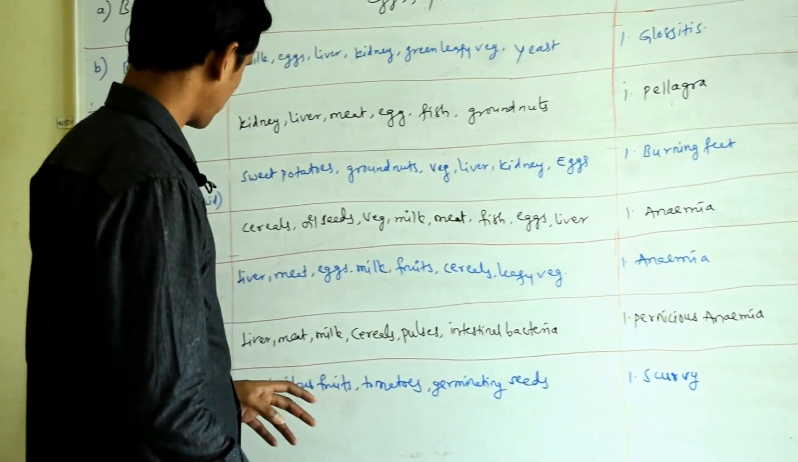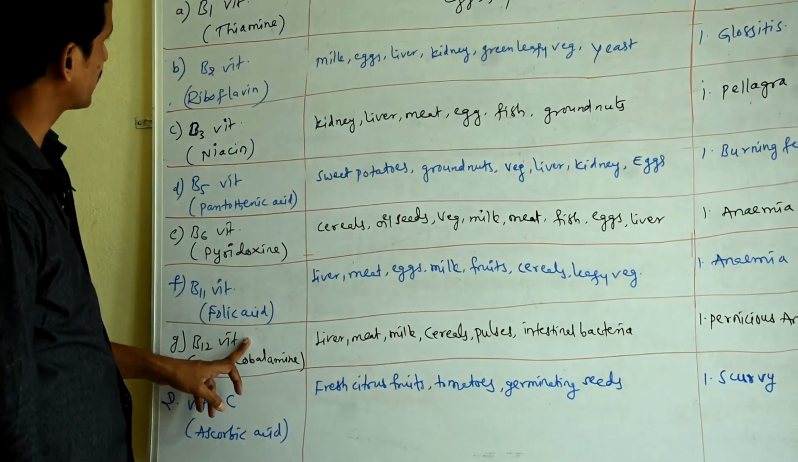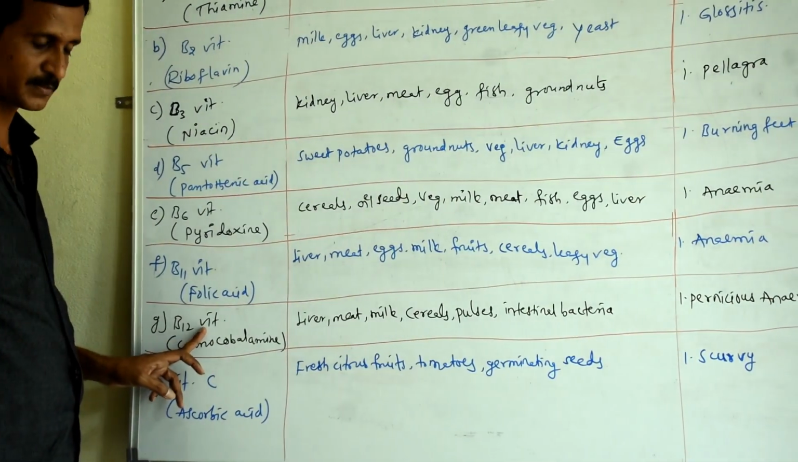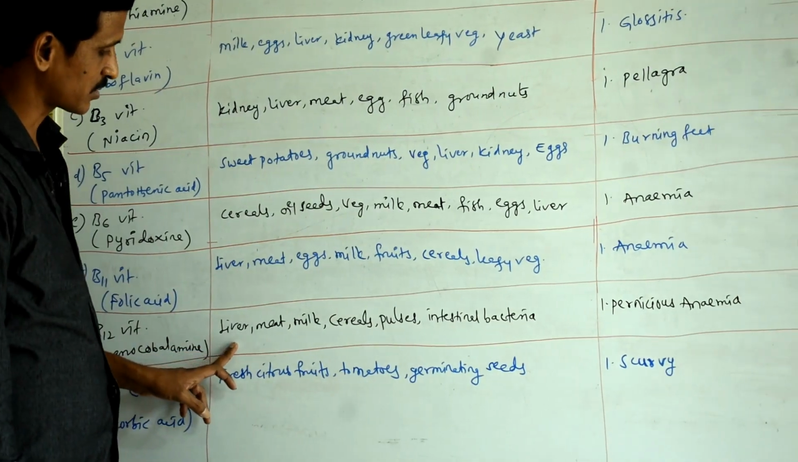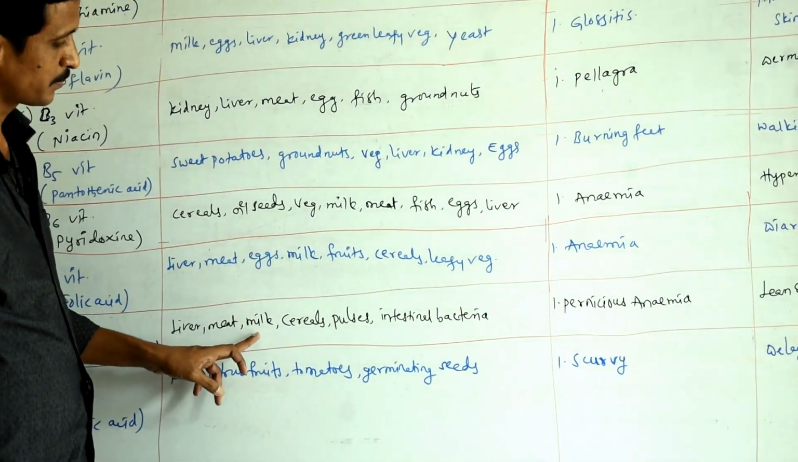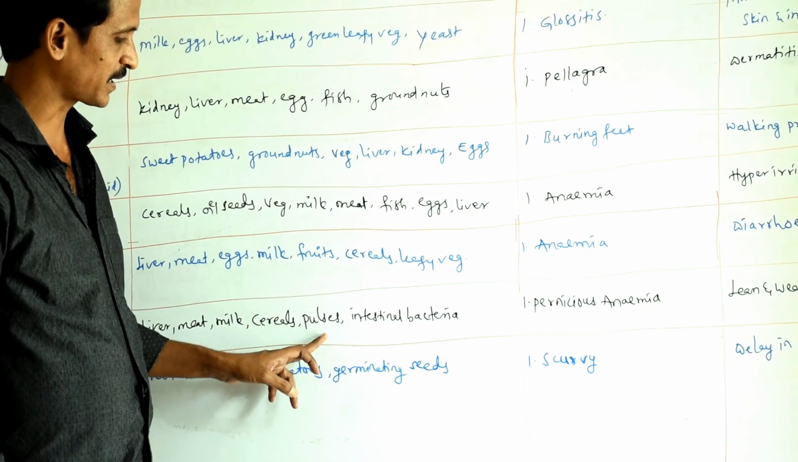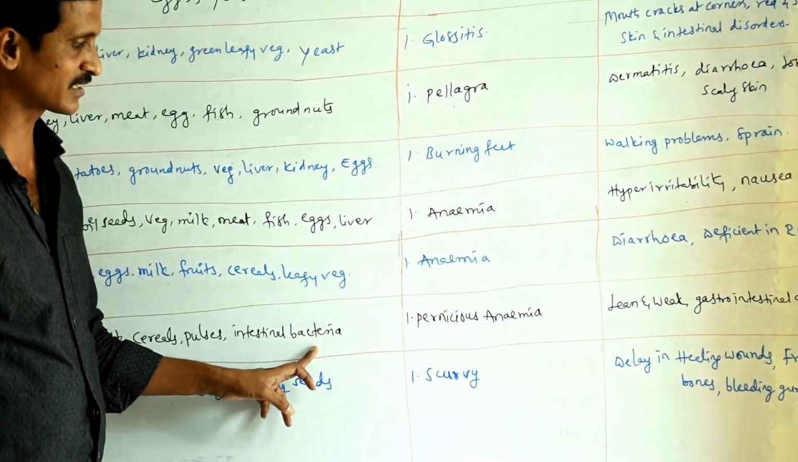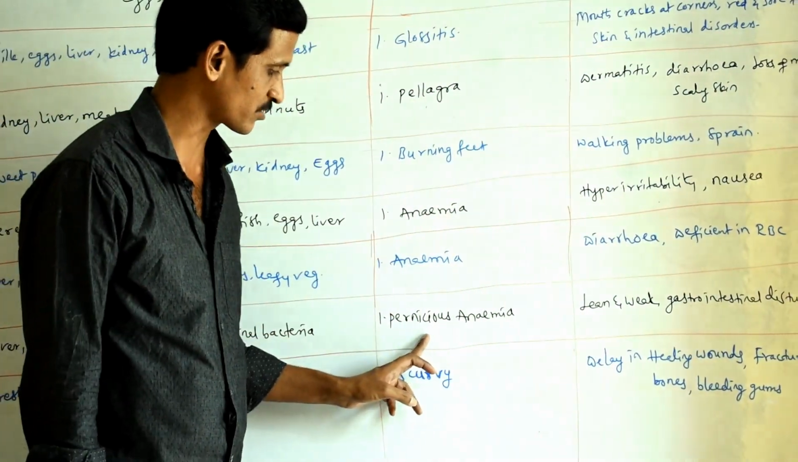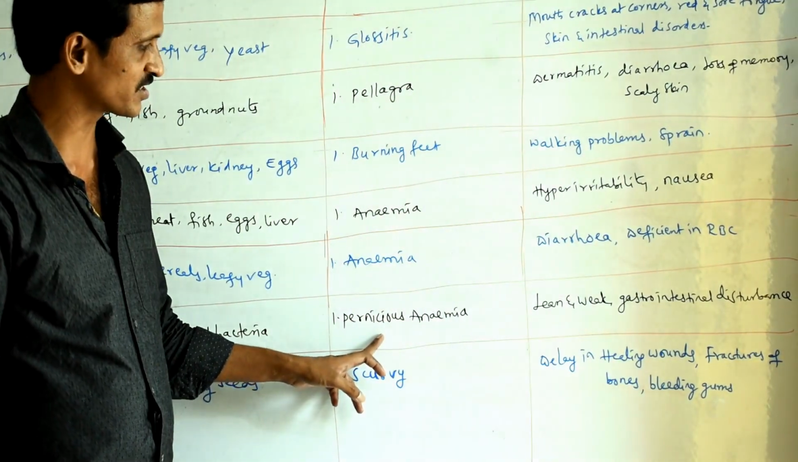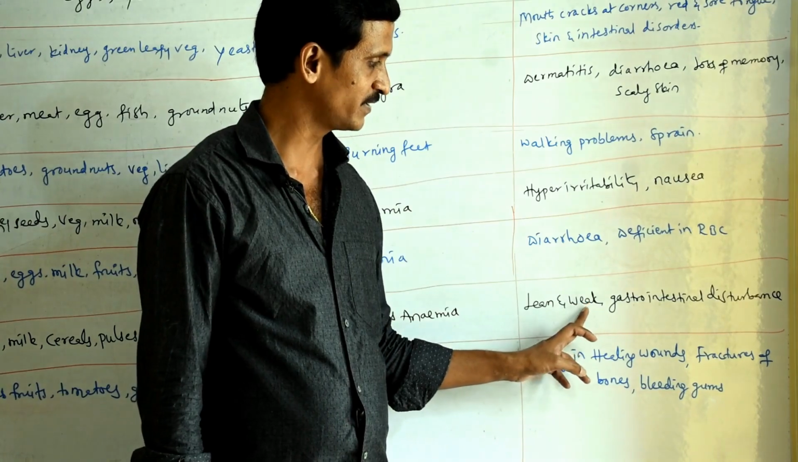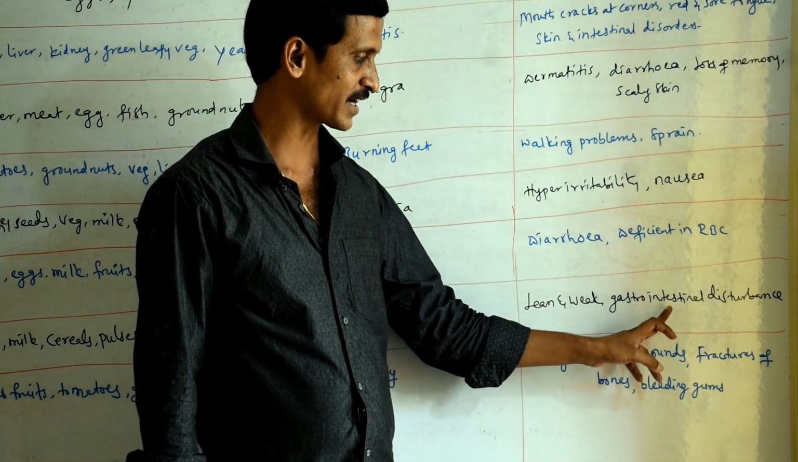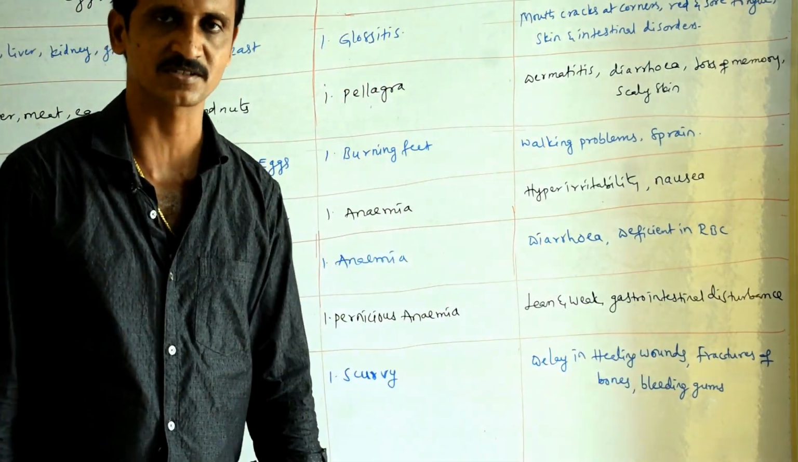Then the last one in B complex vitamins is vitamin B12, also called cyanocobalamin. Sources are liver, meat, milk, cereals, pulses and intestinal bacteria, whereas the deficiency disorder is pernicious anemia, where the individual will become lean and weak, and you will find gastrointestinal disturbance also.